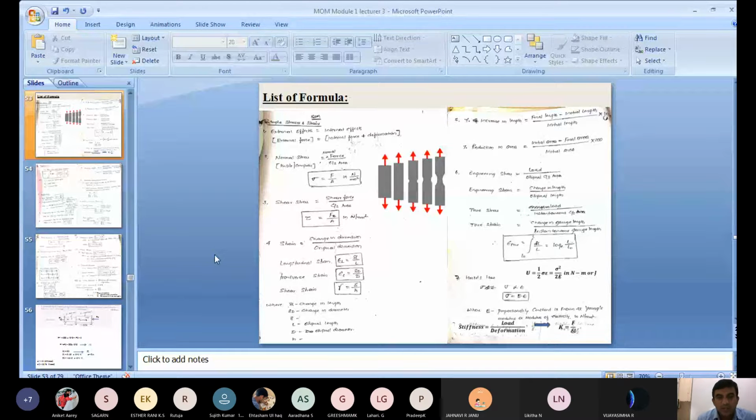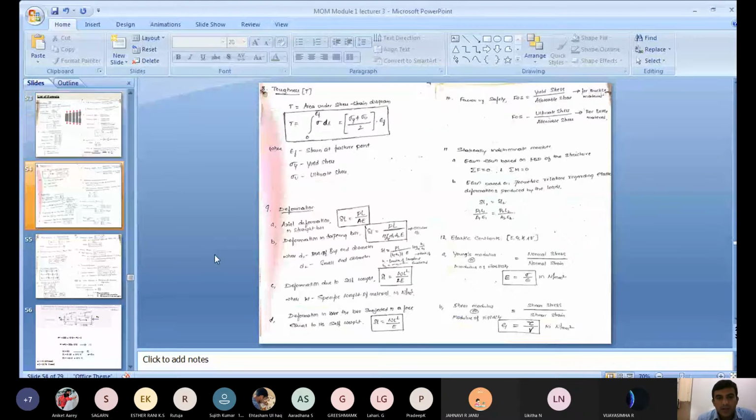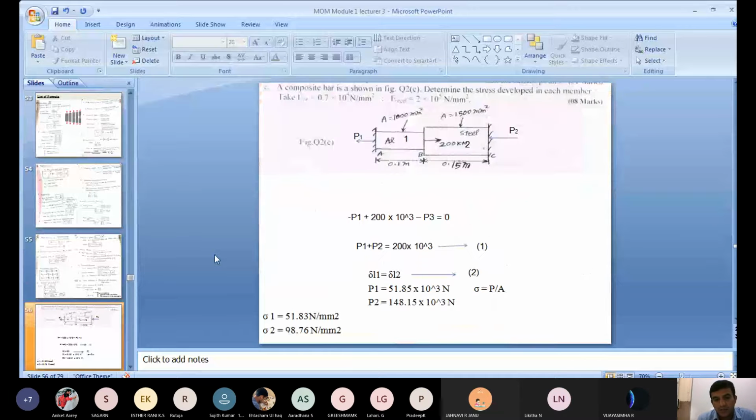In the meantime, also write them on A4 sheets. Write the formulas and paste them in your room. Whenever you are free, go and see what the formulas in mechanics of materials are. These formulas are helpful throughout your engineering career. So these are the list of formulas, and we solved some problems on simple stresses, right?